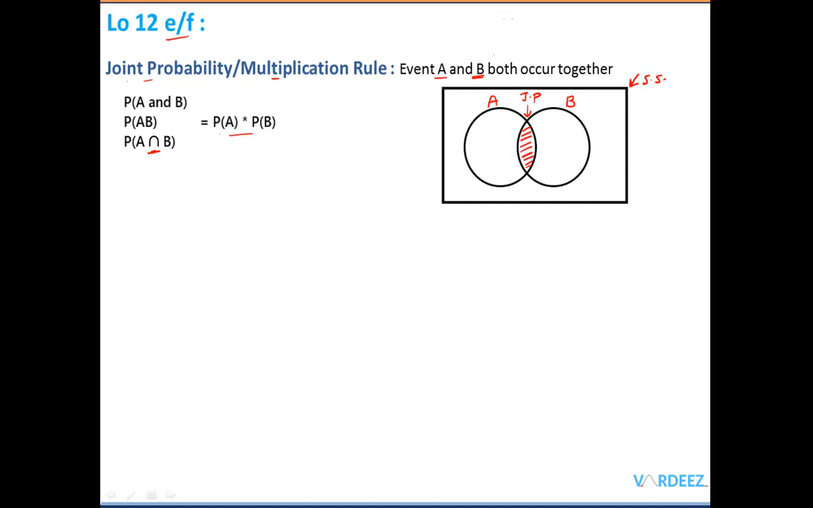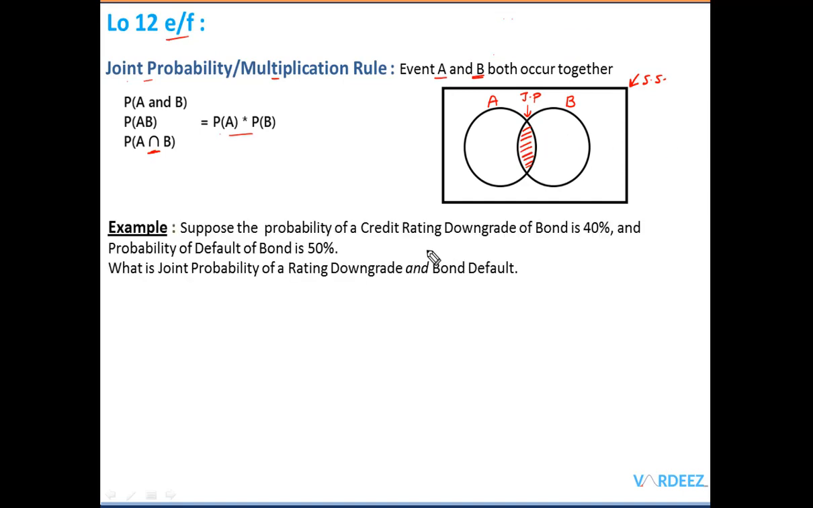Let's take an example to understand that. Suppose we have the probability of a credit rating downgrade of a particular bond, and that probability is 40%, and the probability of the same bond defaulting is 50%. We have both these probabilities, and we want to find the joint probability of a rating downgrade as well as the bond default. You can understand we are looking for joint probability from this word "and".